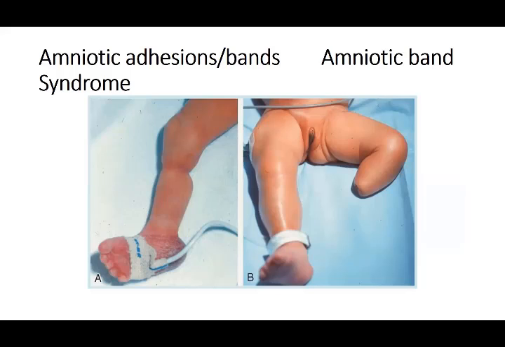In this one, it is just a constriction of the development. In this one, it constricted so much that it nearly amputated. That is, it cut the developing foot or limbs, or the digits can be damaged by just constricting that area. So these are what we call amniotic adhesions or band syndrome. When the sac comes very close and fluid is less, these form a fibrotic scar, and they just constrict a certain area and damage it. Either they cut it off, or they just constrict its development, taking it into hypodevelopment.